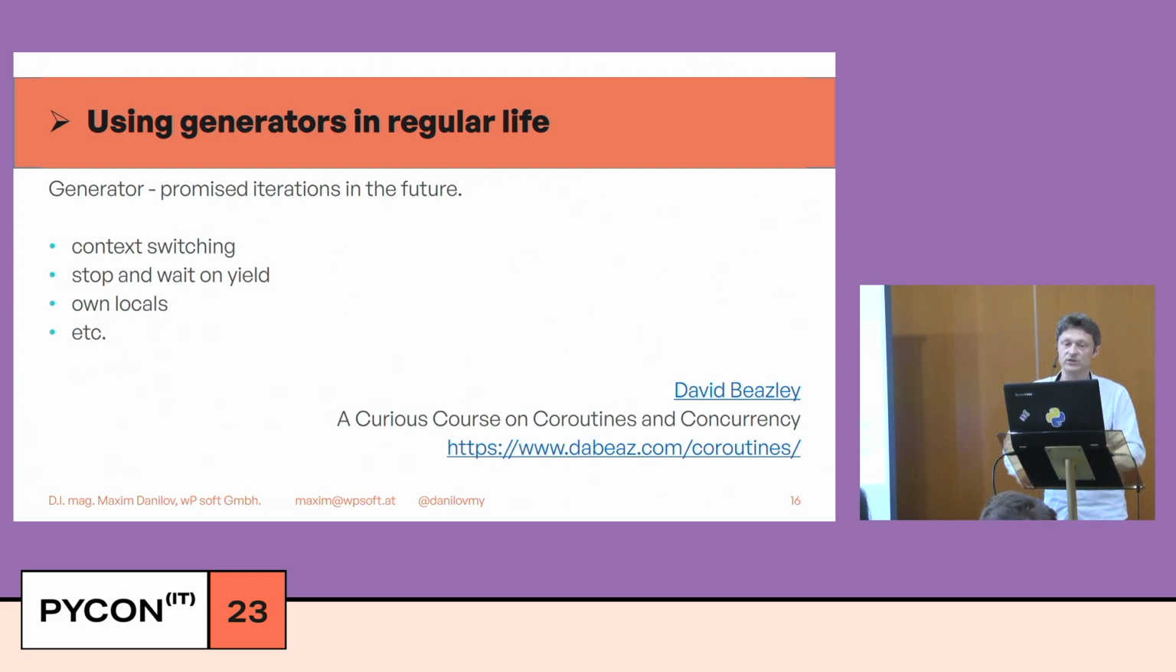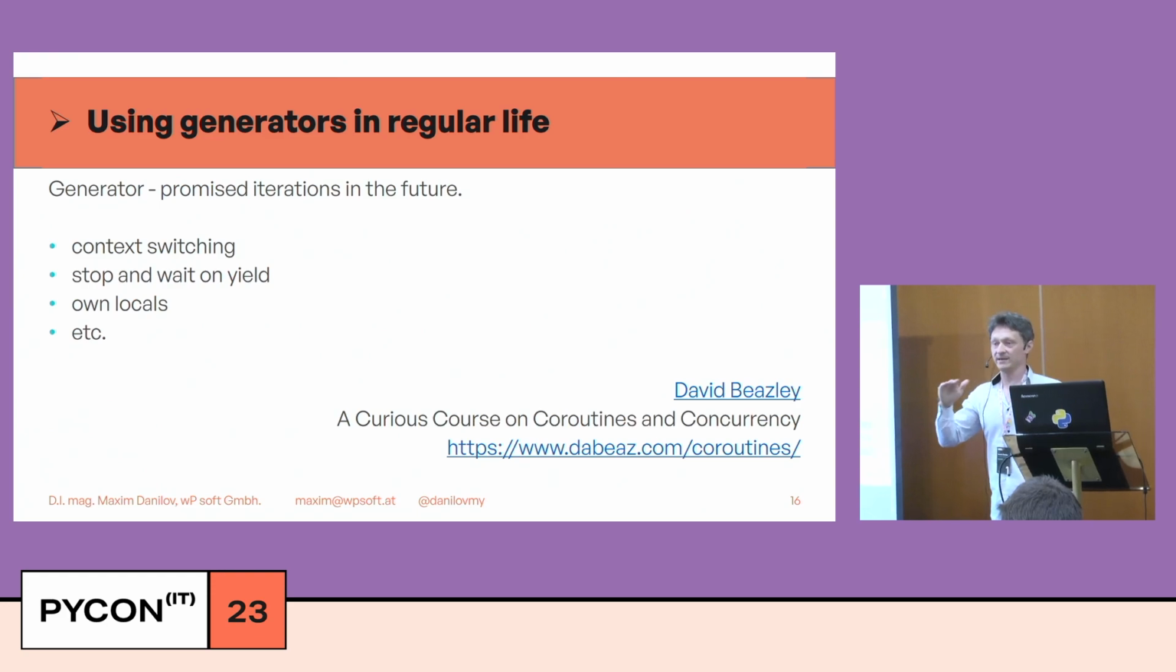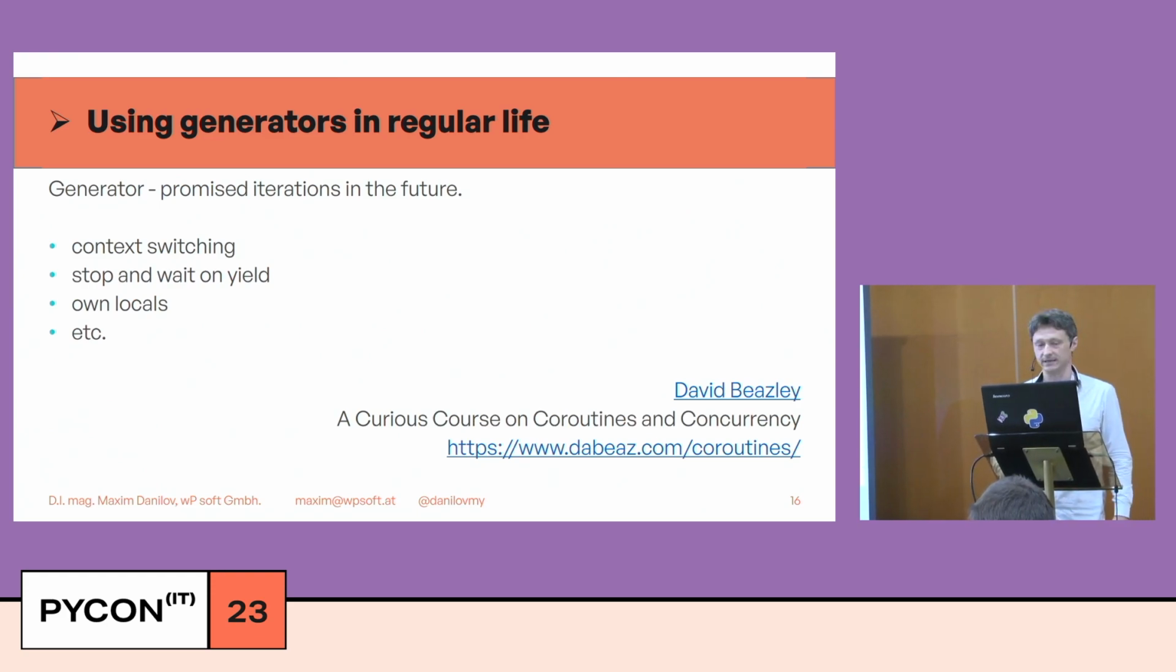Basic information: generators have context switching. A generator can stop and wait on yield or on send. A generator has its own locals, etc. An important talk about generators was made by David Beazley in 2009. Who already knows about this talk? Please read about it. It is the basis for your Python code. It should be the basis for your Python code.